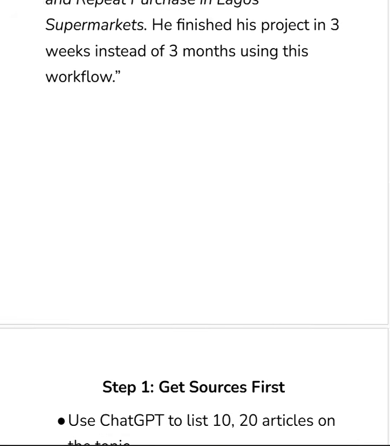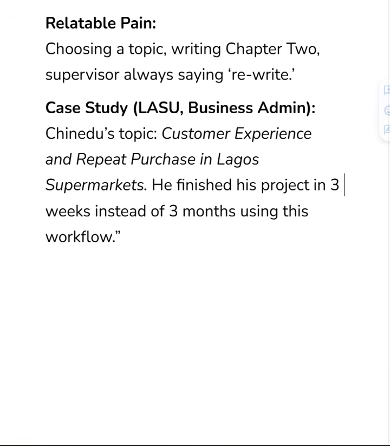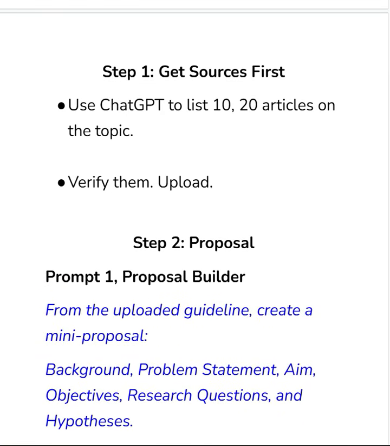Now, this is how you do this. This is the case study, this is what it's trying to do. So the first thing is this: get the sources first. Use ChatGPT to list 10 to 20 articles on the topic. Remember, I showed you guys how to get sources using ChatGPT.